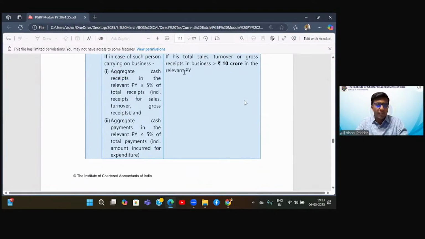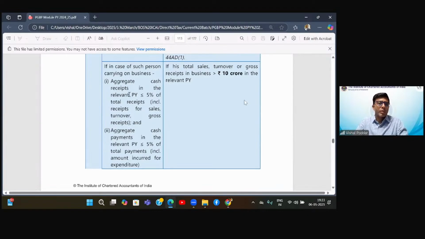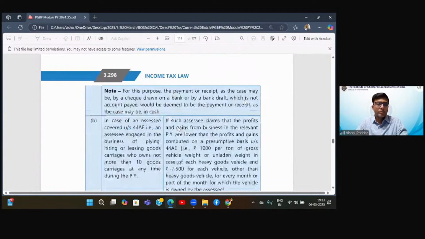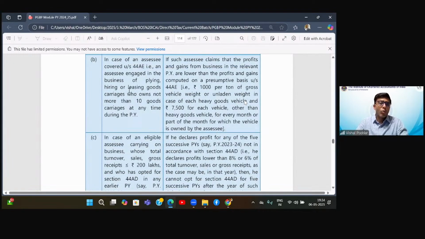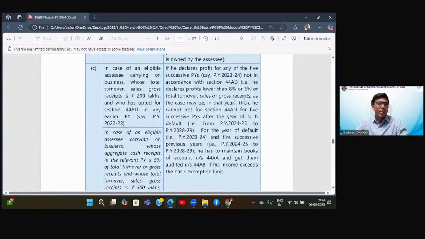Another exception is where your business turnover is majorly through banking channel, whereby more than 95% is through banking or only up to 5% or less than 5% is in cash, then the audit limit is raised to 10 crores. For 44AE, the audit will be applicable only if they want to claim their income to be lower than the presumptive amount, which we just discussed. Similarly, for those people who are covered in 44AD, they will not get their books audited up to 2 crores, 3 crores, as the case may be. That is the limit in 44AD.